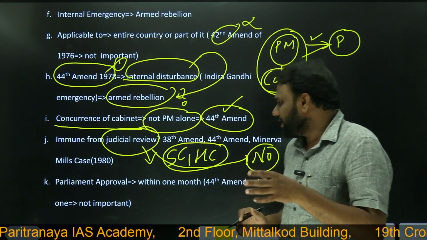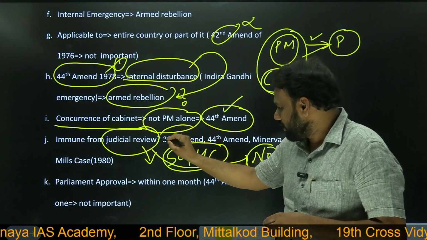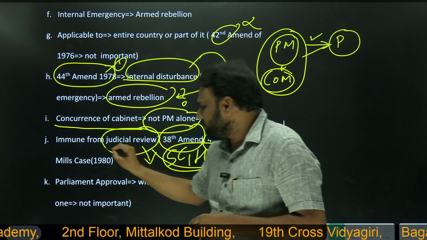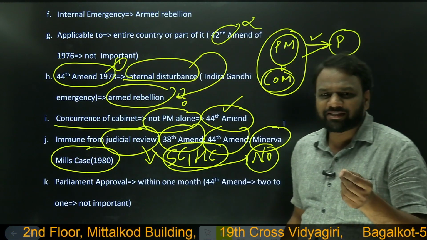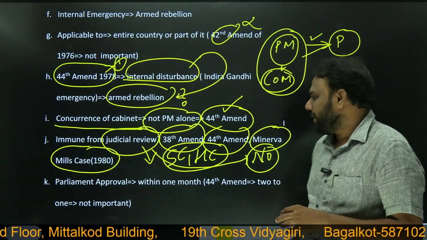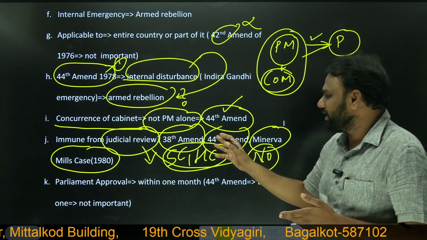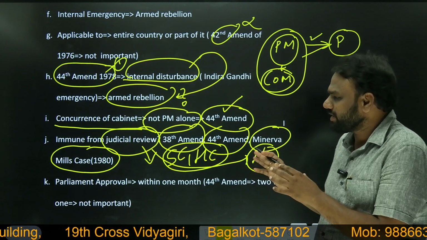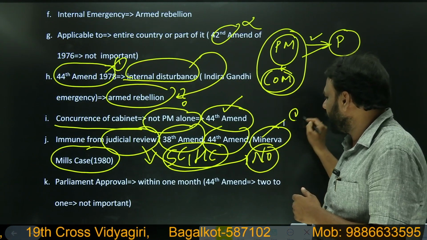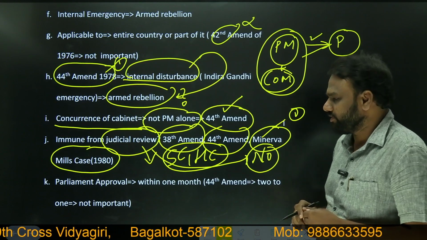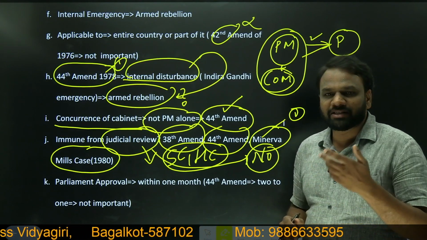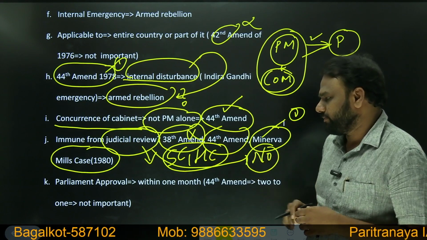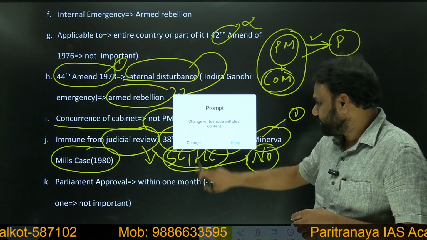In this context, we come across a few important points like the 38th Amendment, the 44th Amendment, and the Minerva Mills case. These cases are to some extent important from the mains point of view, but nowhere in the prelims will they ask you about the 38th Amendment, 44th Amendment, or Minerva Mills case. But in mains answer writing, if you quote these examples, then it will be beneficial. As and when we start mains answer writing practice, we will come across these points. For the time being, this information is irrelevant. Next.